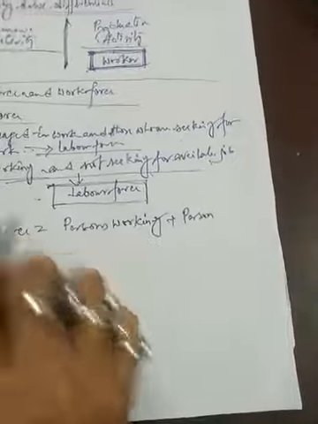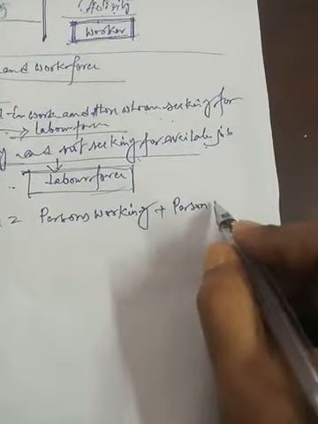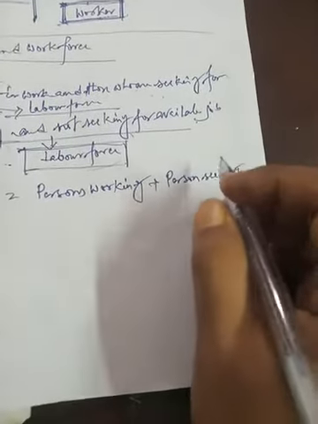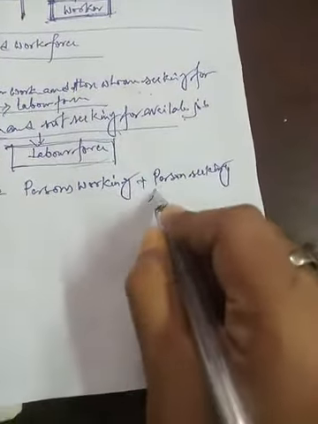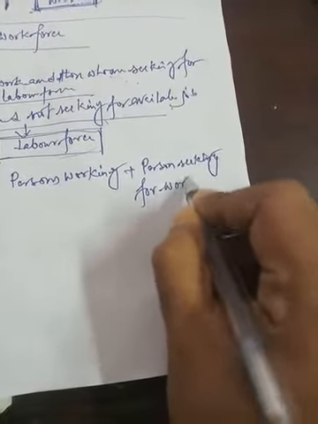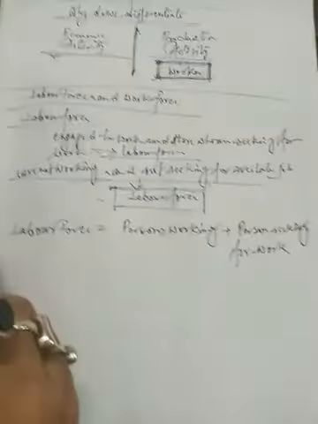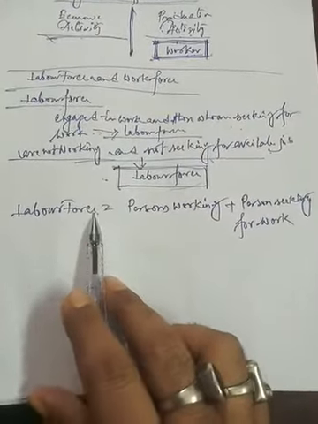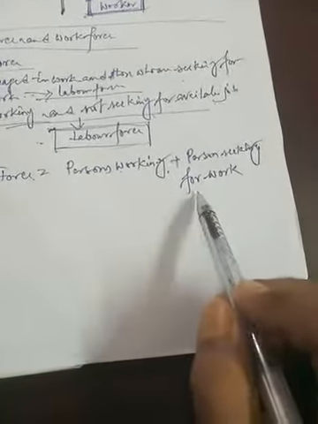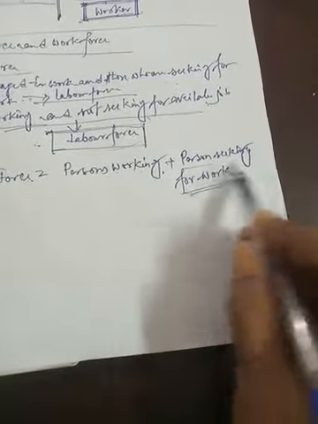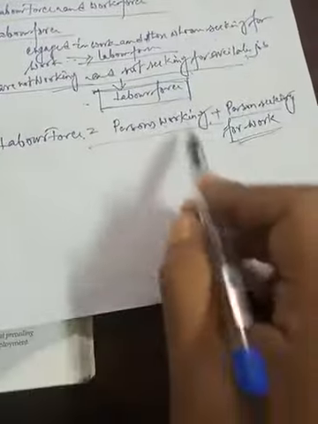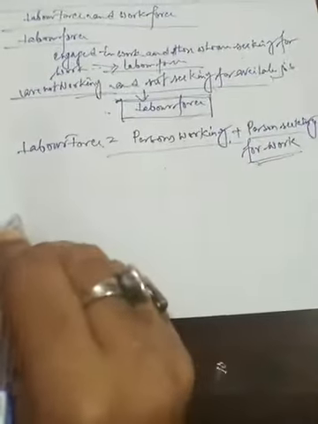Whether they are getting a job or not, we don't know, but at least they are seeking work. So what is the equation of labor force? The labor force is the persons who are working and the persons who are seeking work. Together we say labor force.